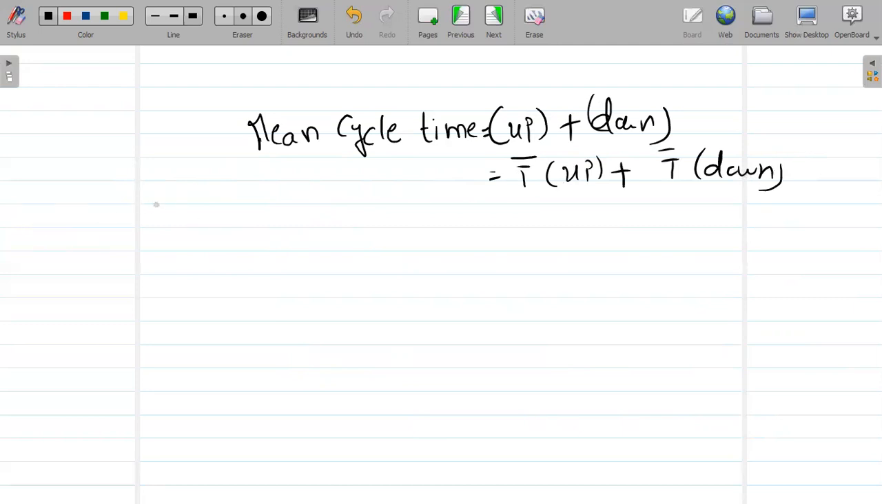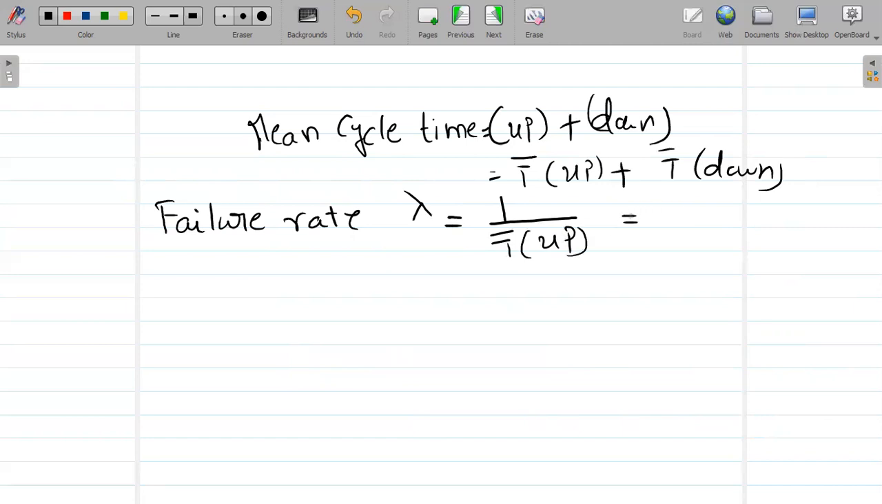So in this regard, we define one more thing, that is failure rate. This failure rate is represented by lambda. Lambda is the reciprocal of the mean uptime. So what is this failure rate? It is the number of failures per year, the number of failures for a particular unit over the year. That is called the failure rate.